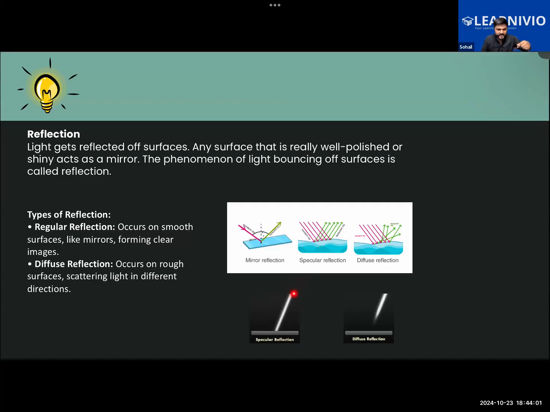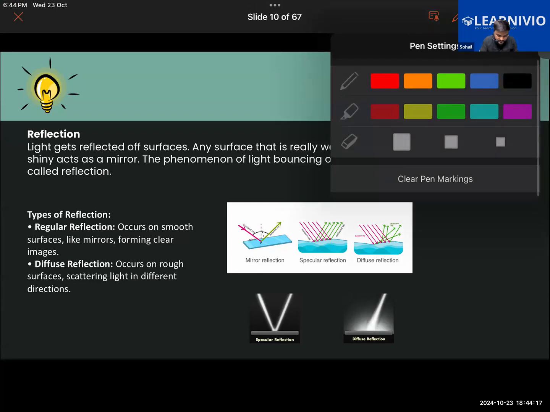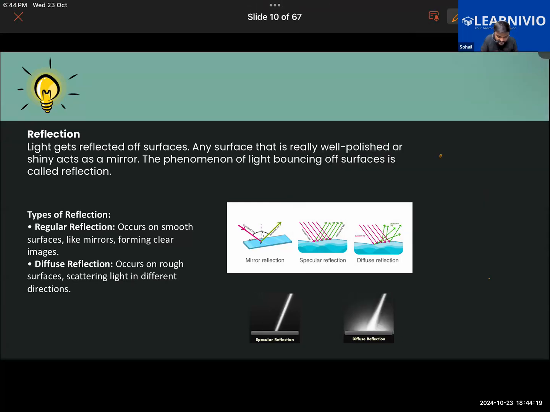This is an incoming light ray. Do you understand ray of light? Ray of light and beam of light, is the difference clear or not? So a beam is basically a group of rays. In mathematics, you would have learned about the ray, right? A ray is basically a line which has an origin but no ending, like this. And when you combine different rays of light, then it is together called a beam of light. So a ray of light is falling upon a smooth surface and it is getting reflected. It is bouncing off from it.